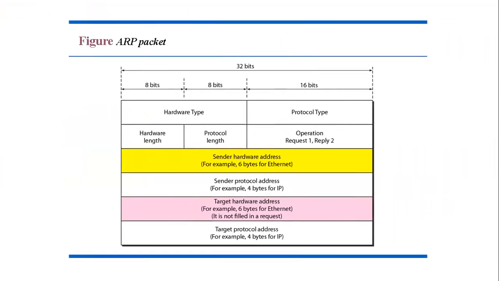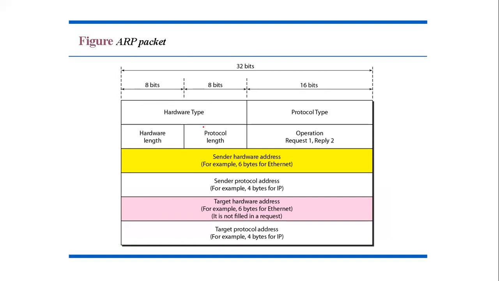So now, what is this ARP packet? Whenever the ARP query packet and the response packet go to and fro between the sender and the receiver, it is sent in this way. That is, we have a format for it. The fields are as follows. First is the hardware type. It is 16 bits and it defines the type of the network on which ARP is running.